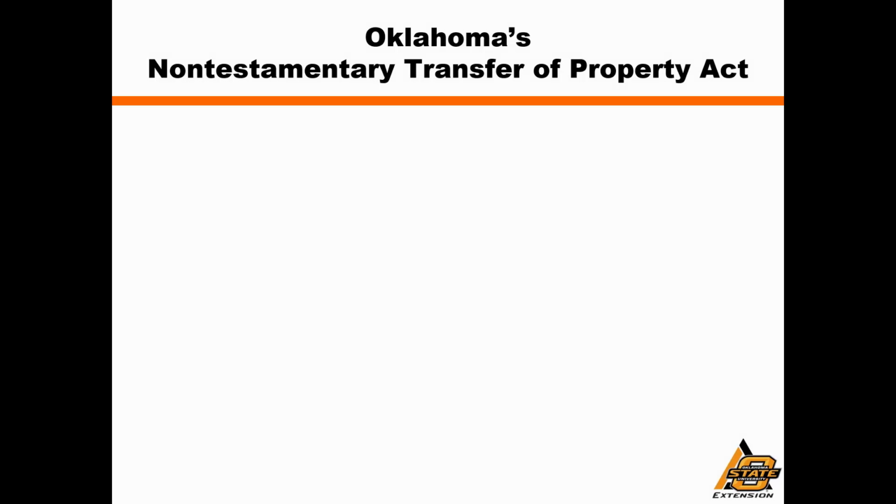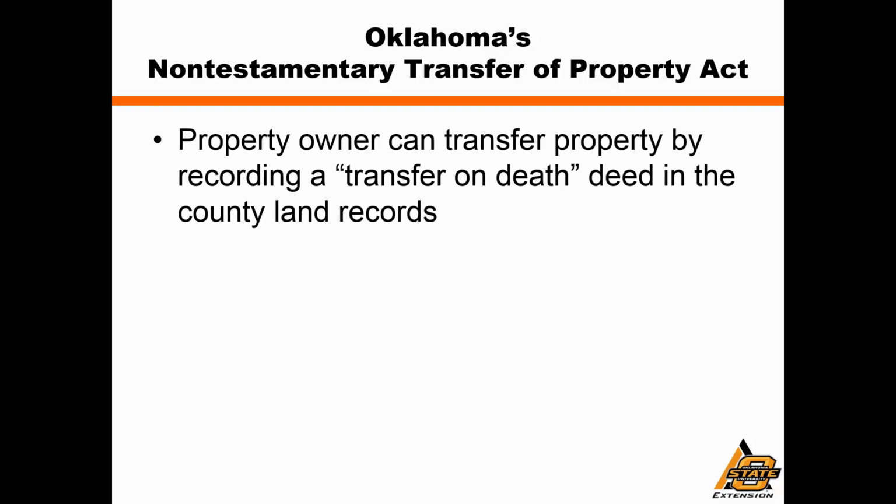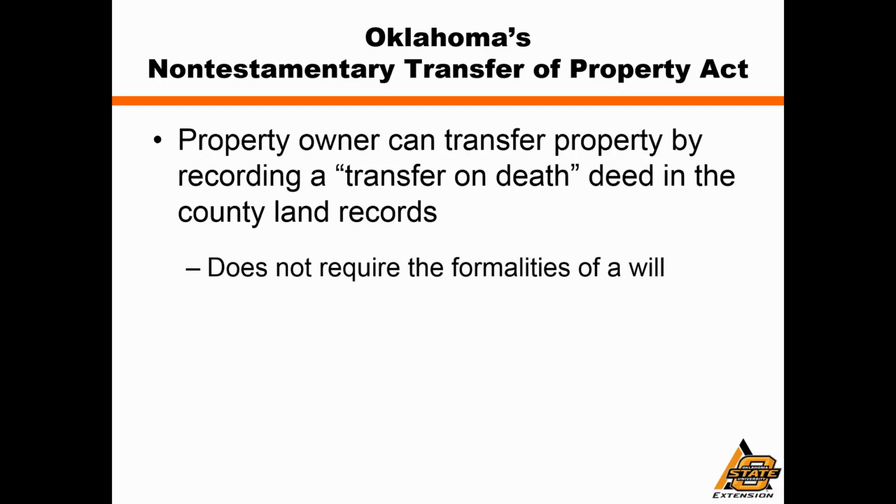The Oklahoma Non-Testamentary Transfer of Property Act created the transfer on death deed. You might also see that sometimes called a TODD. But basically, the way that this tool works is much like a regular deed. You record a transfer on death deed in the county land records, and the advantage of this is that you don't have to go through the process of a will and also don't have to go through the probate process to transfer this property. The deed functions to transfer the property. The only difference is that that deed only takes effect when you die.